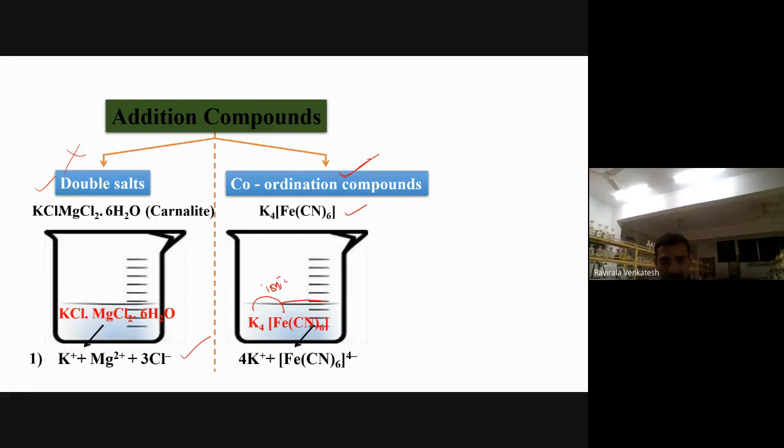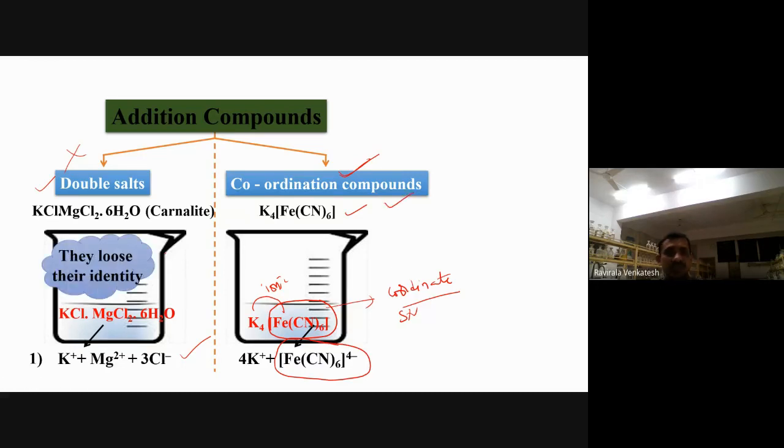But this part never dissociates, because in this part, what type of bond are you having? Coordinate bond actually. Just now we discussed the coordinate covalent bond. That bond is very strong, it never dissociates. This never dissociates in water. Therefore, they are called coordination compounds. In this way, they lose their identity.